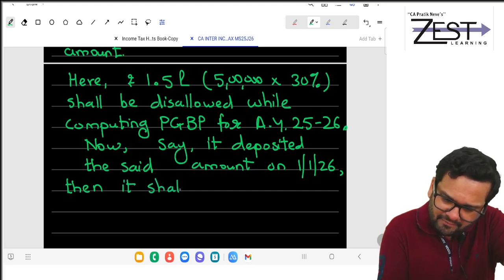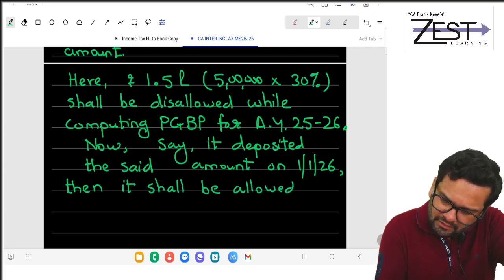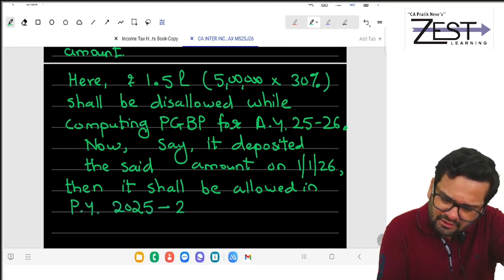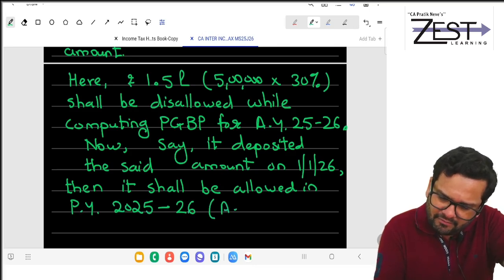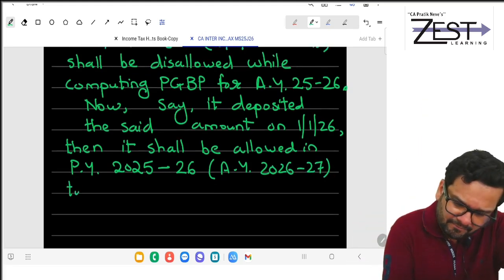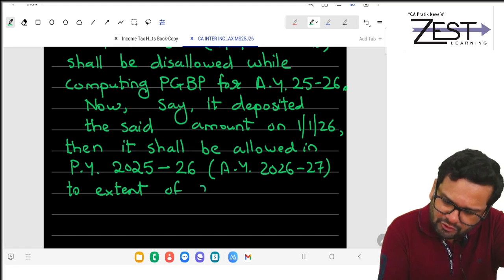In which PY? Then it shall be allowed in PY 25-26, AY 26-27, to extent of rupees 1.5 lakh. Very good.